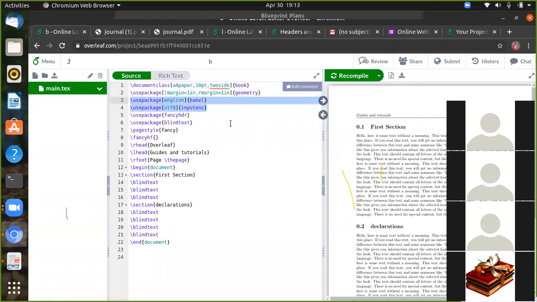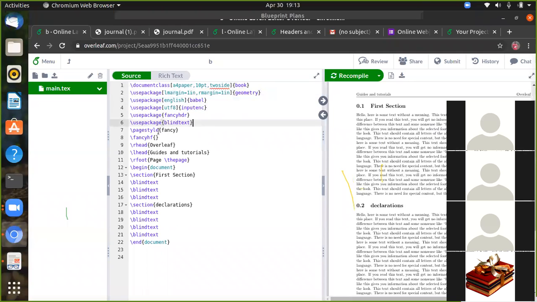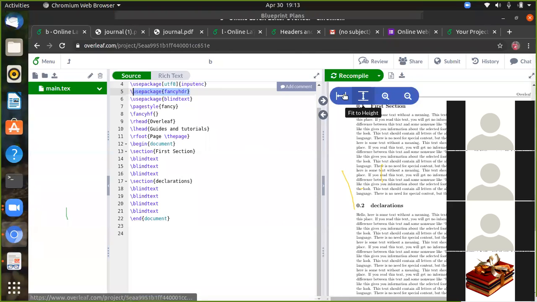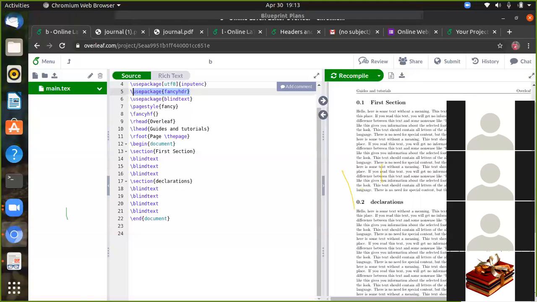Here we must include the package named fancyhdr, which gives your book the header and footer. There are 4 things we have to define. One is the right head. This is the header part in the upper part, and this is the footer part.